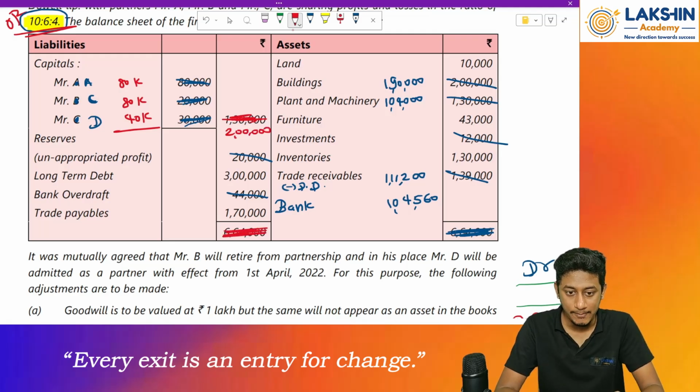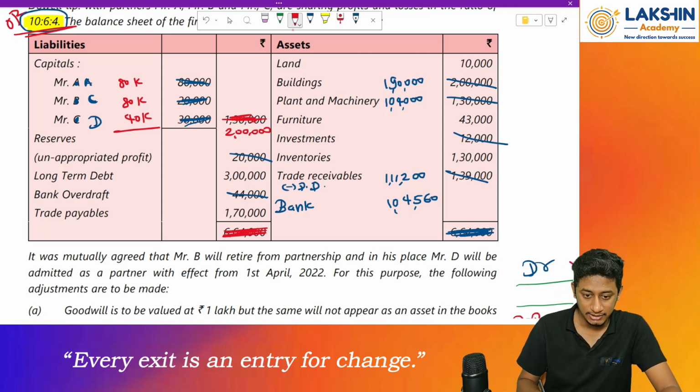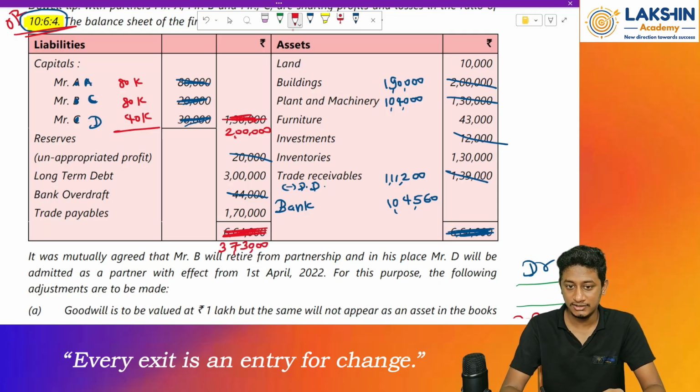So first of all, capital side, the liability side. So 2 lakh plus 3 lakh plus 1,70,000. That will be rupees 3,73,000. After this, on the asset side, 10,000 plus 1,90,000 plus 1,04,000 plus 43,000 furniture. Investments is not there.